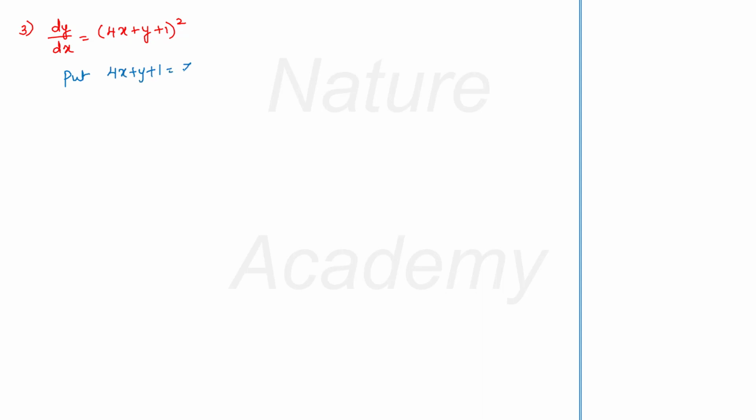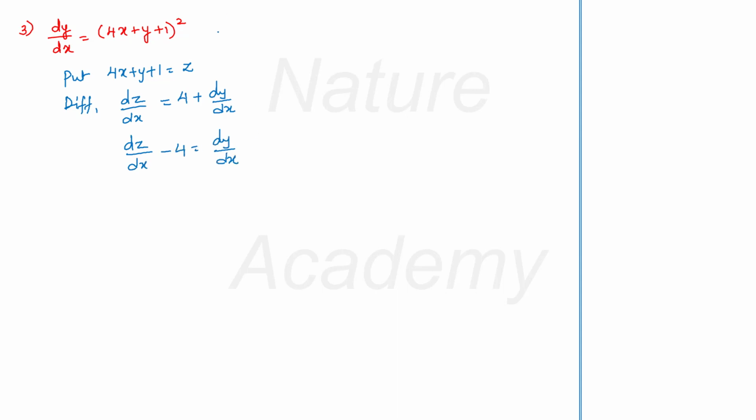Now differentiate this equation with respect to x. If you differentiate it with respect to x, you will get dz by dx is equal to 4 into 1 plus 0 plus dy by dx. This will be a differential equation. Now dz by dx minus 4 is equal to dy by dx.